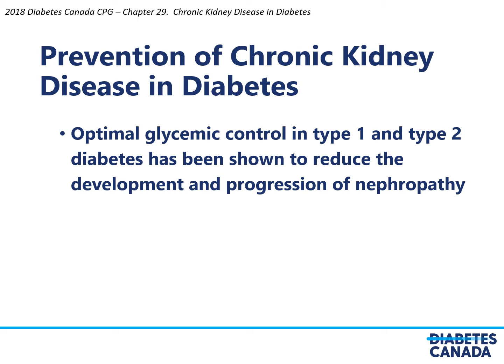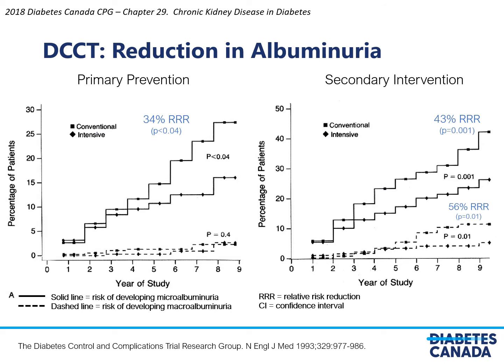Prevention of chronic kidney disease and diabetes is possible, and it involves optimal glycemic control in both type 1 and type 2 diabetes, because these have been shown to reduce the development and the progression of nephropathy. In type 1 diabetes, we have the DCCT. The Diabetes Control and Complications Trial randomized people living with type 1 diabetes to either intensive glycemic control or more conventional control.